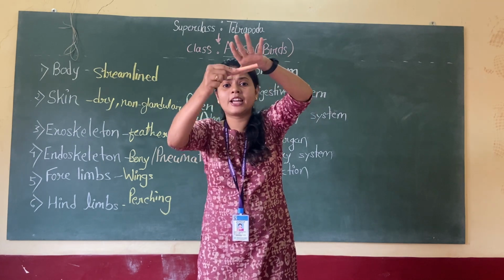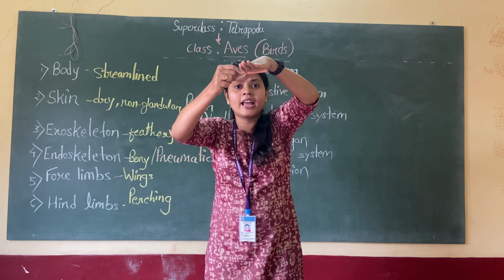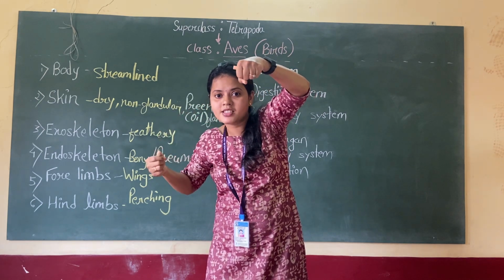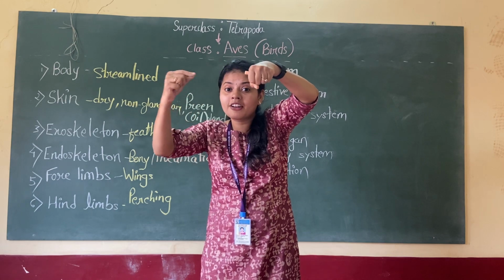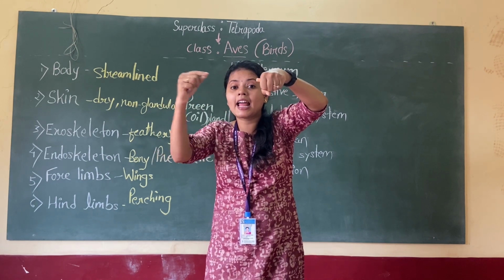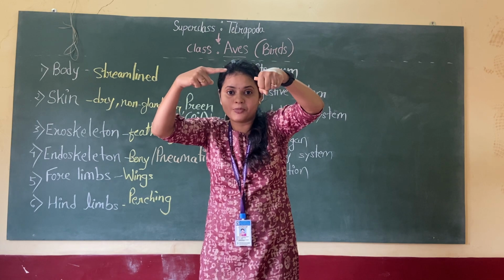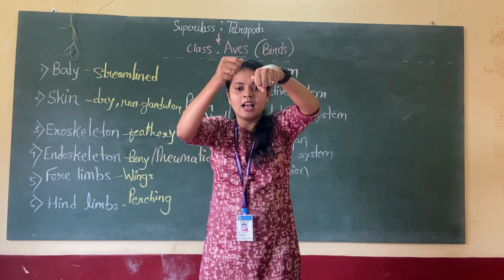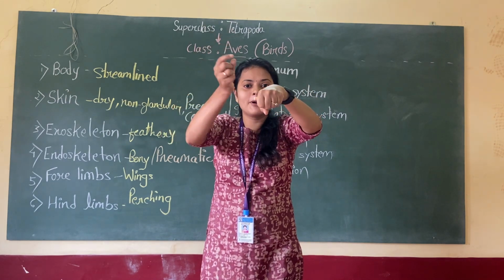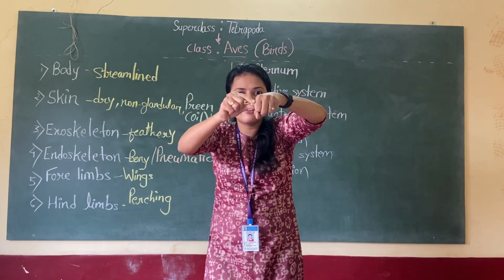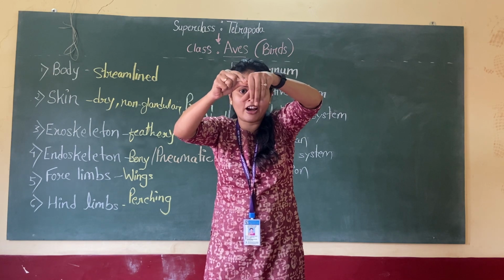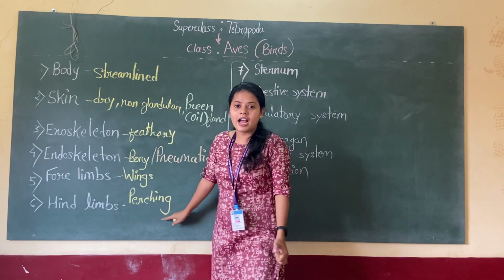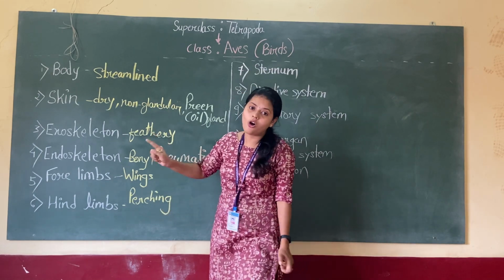Now whenever they are sitting on any wire, what will they be doing? They will be just holding that wire and doing like this. So they can balance on that thin wire also. That means they can actually perch. They are perching, we say, on the thin wire. The digits are folded and they can balance on that. And whenever they want to fly, they will be spreading their wings and then unfolding their digits, and then they will be flying. So hind limbs are modified for perching also.